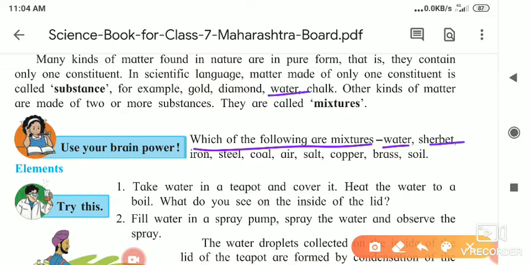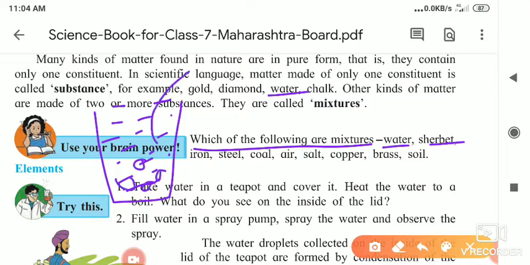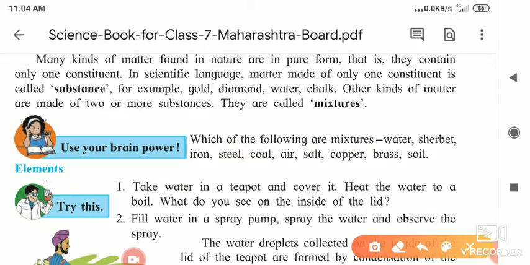Sharbat. Yes, whenever we are making sharbat, inside the water we are adding sugar particles, salt, and then lemon juice. So it is a mixture of salt, sugar, lemon juice and water.